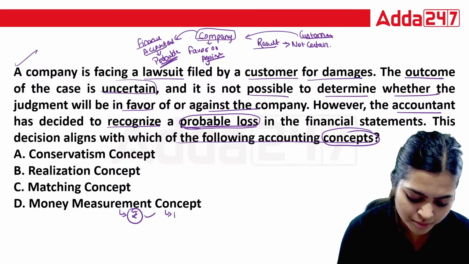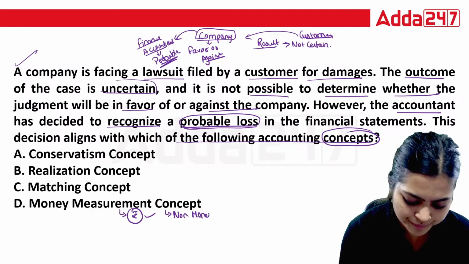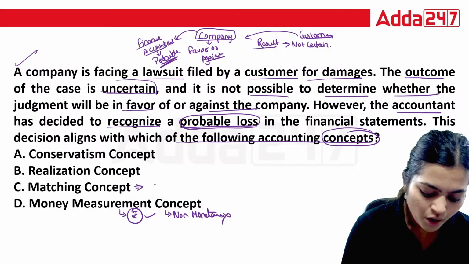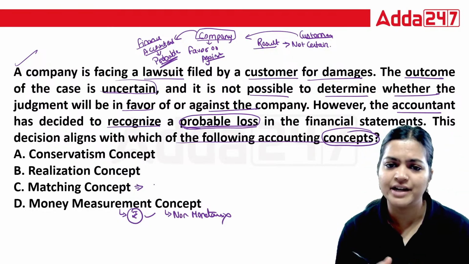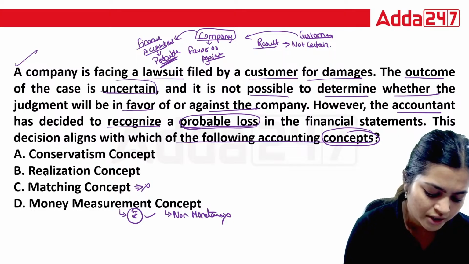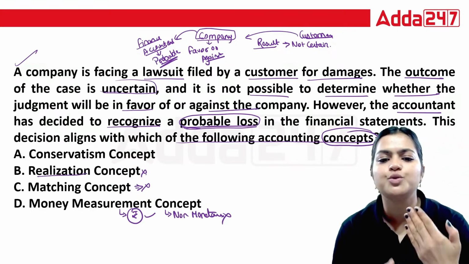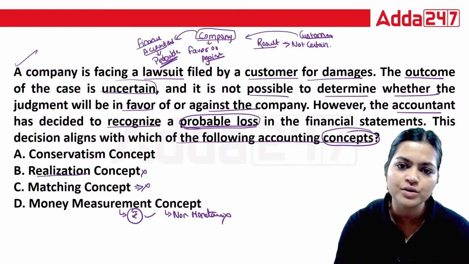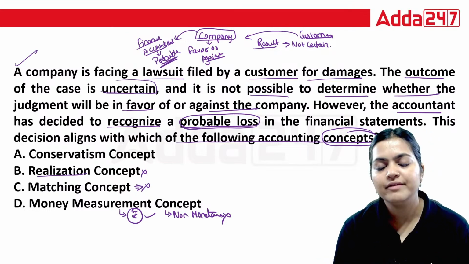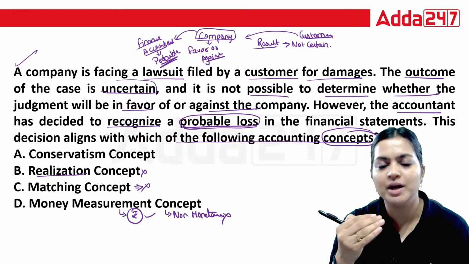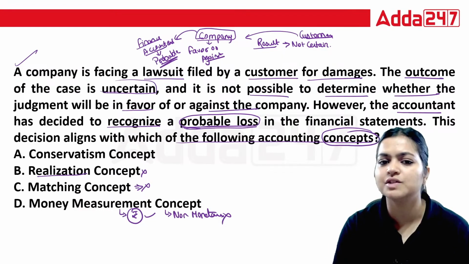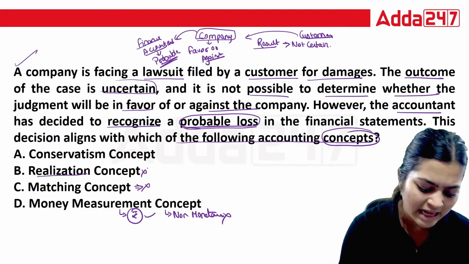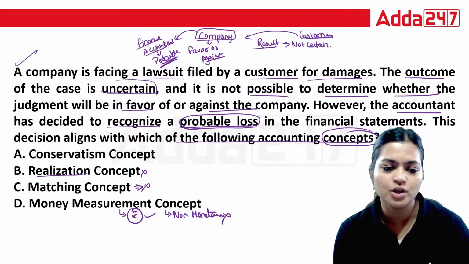Whether that is your non-monetary transaction, we are not talking about that. So this is not your answer. Matching concept means here, all you need to show is your debit and credit equal. So this is also not. Realization means as soon as you transfer your ownership to your customer, whether you are receiving cash or selling those goods or services on credit basis, you need to record in your books. That is realization. So this is also not the correct answer.